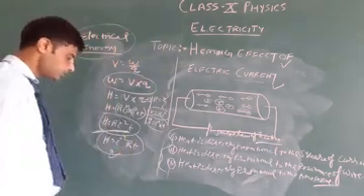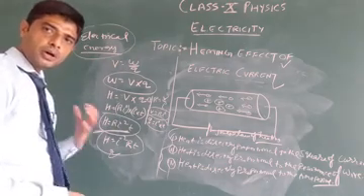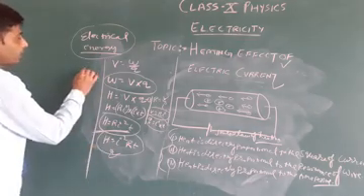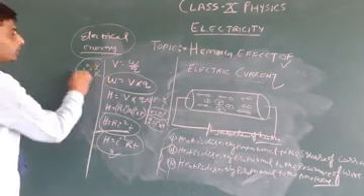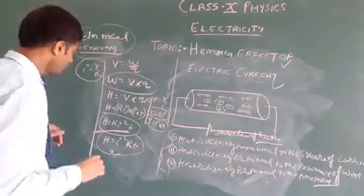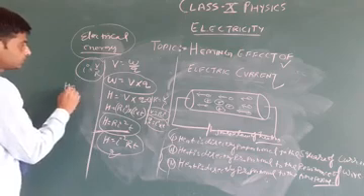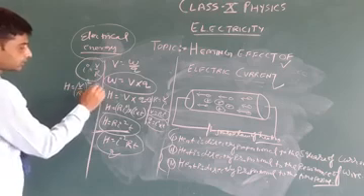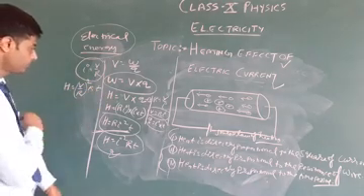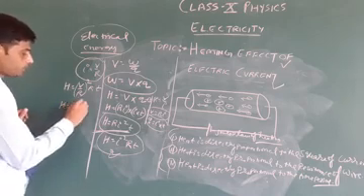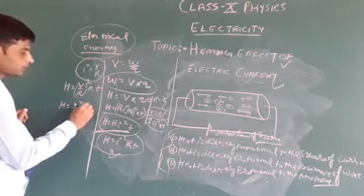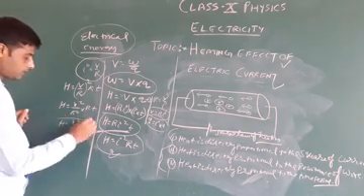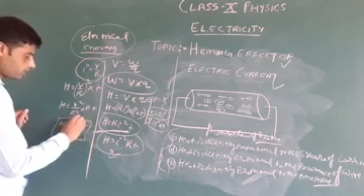So the formula is H equal to I square R T. You can convert this formula. As you know, I equal to V upon R, so I square equal to V square upon R square. So H equal to V square upon R square into R T. So H equal to V square upon R into T. This is the formula for heat.